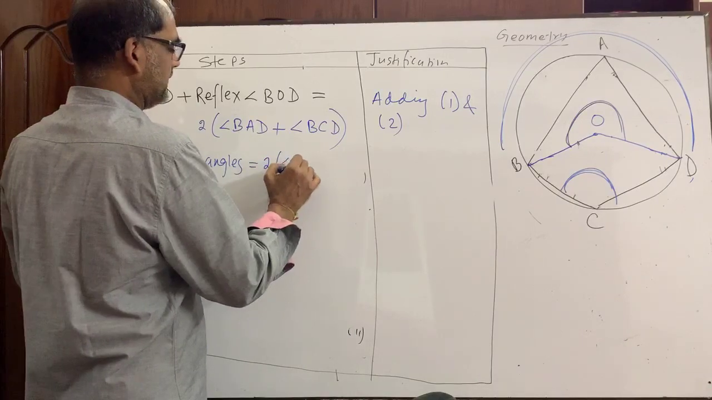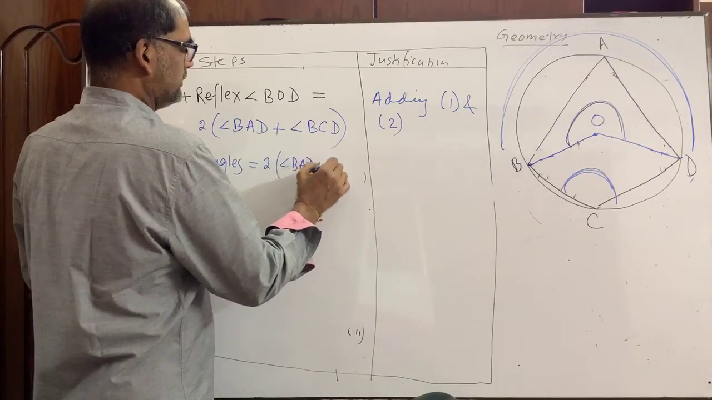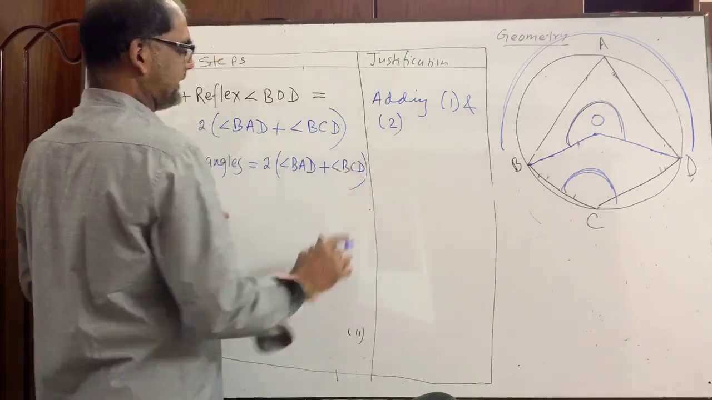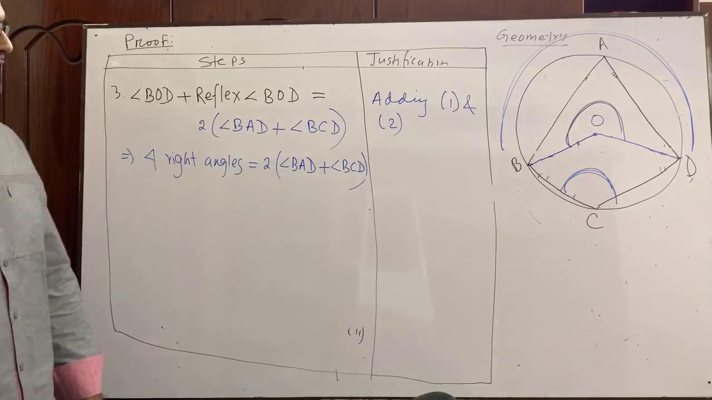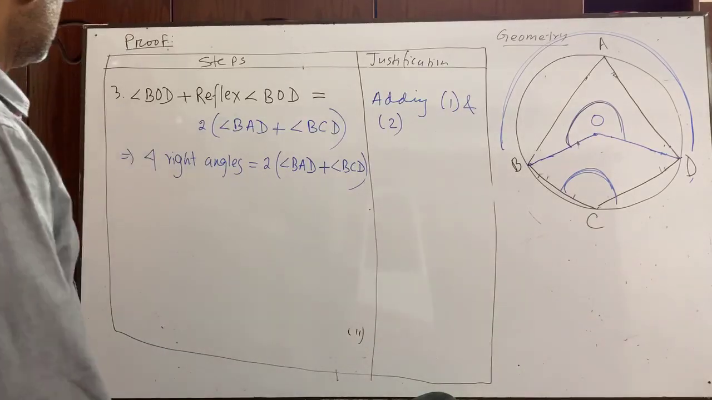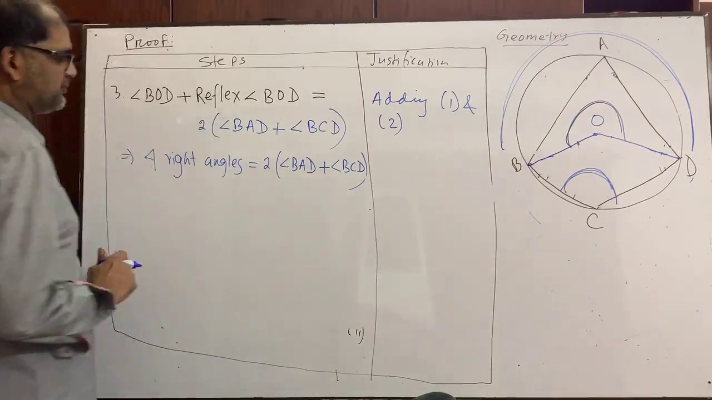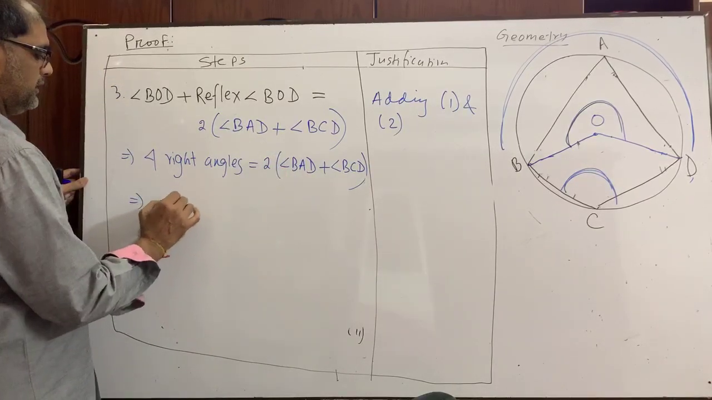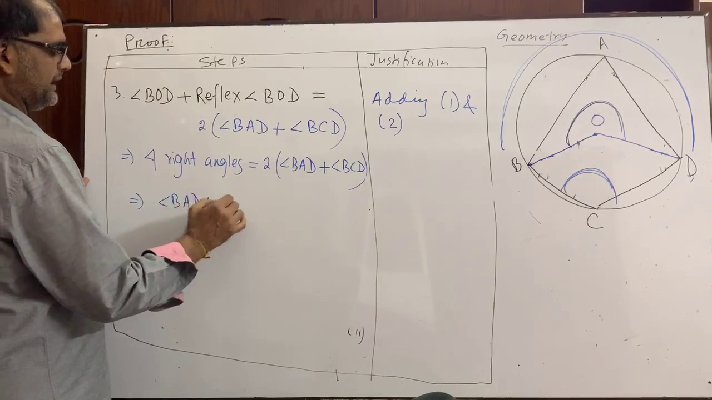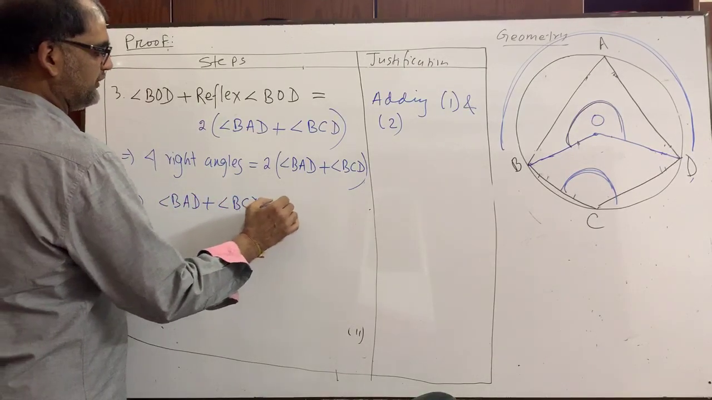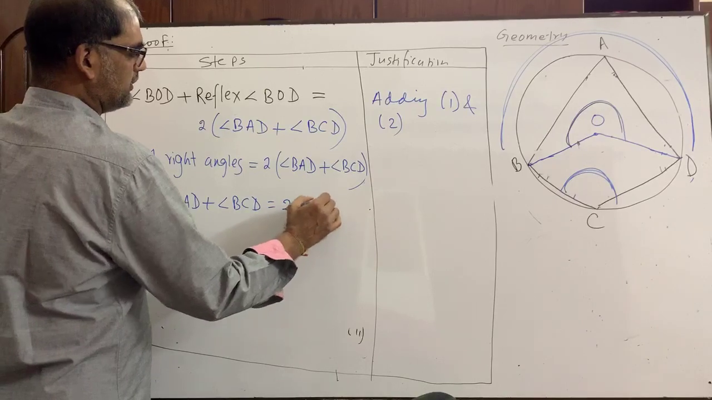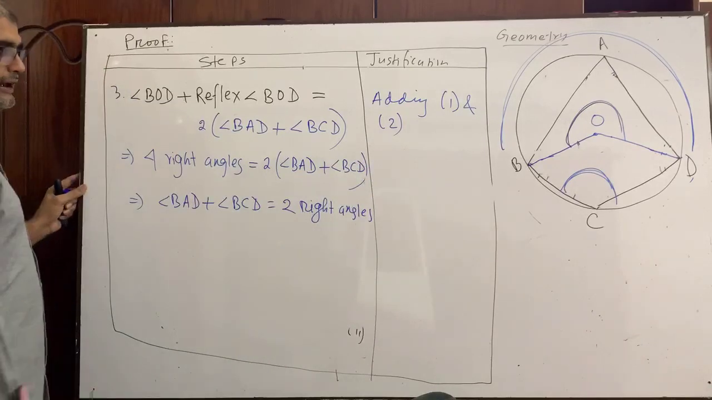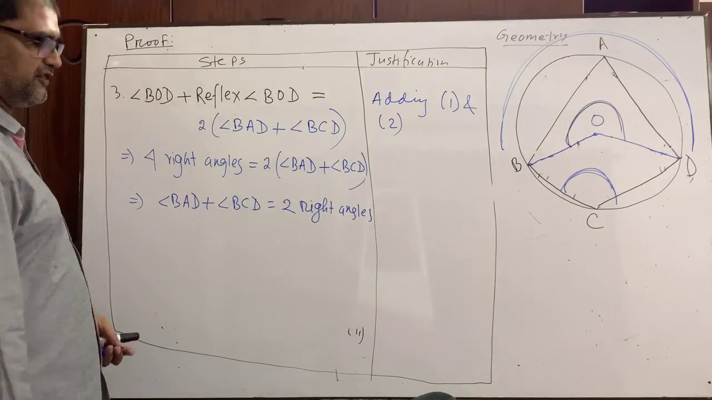2 into angle BAD plus angle BCD. 4 right angles is equal to 2 angle BAD plus angle BCD. Now I can divide both the sides by 2. Then we can write angle BAD plus angle BCD is equal to 2 right angles. It is proved. One of the proofs is done.